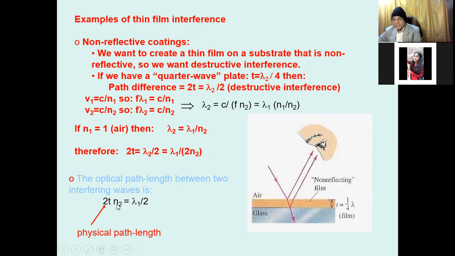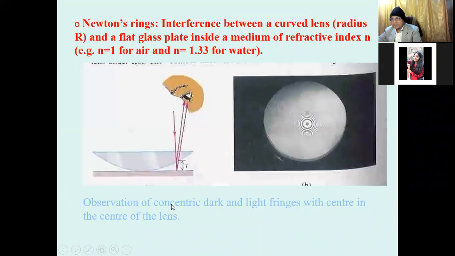So 2t into n2 is the optical path length, and that is lambda by 2, and this 2t is the physical path, that is the actual thickness of the material in which light is propagating.